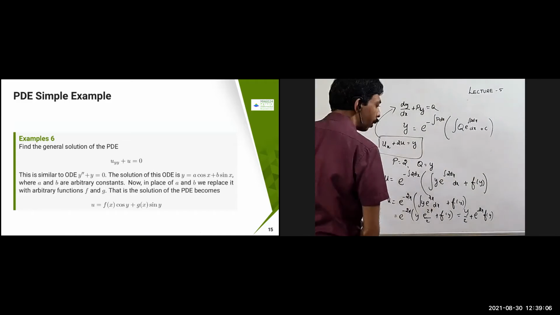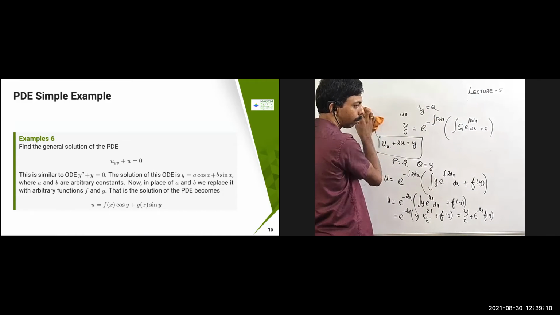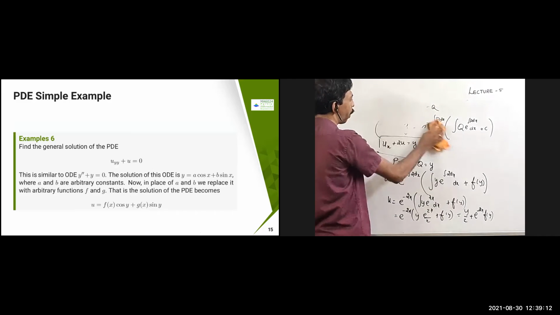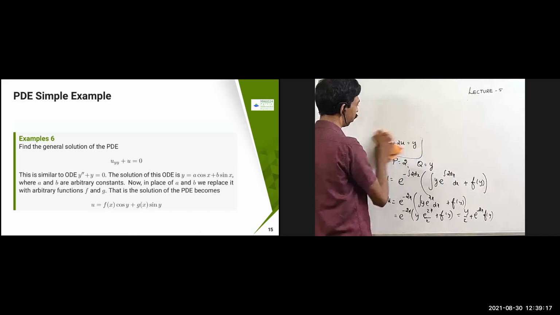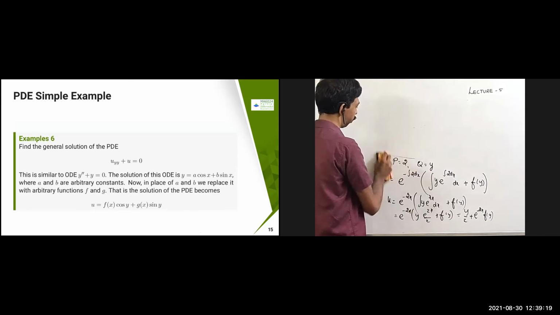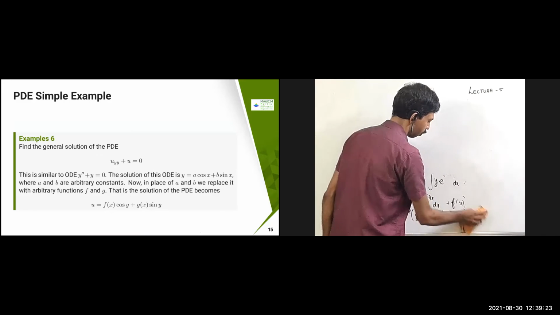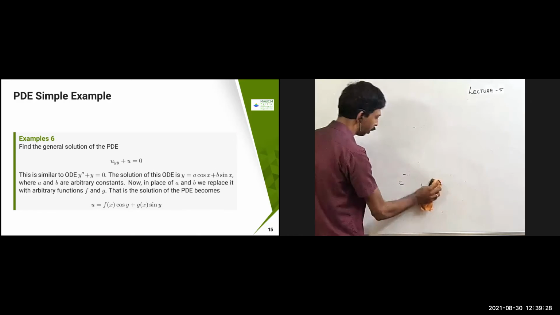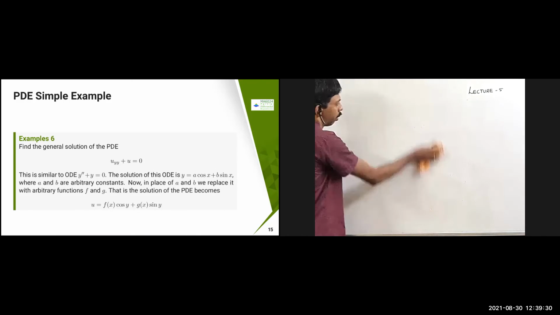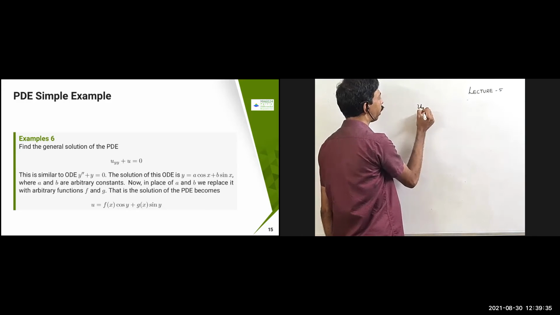Uyy plus u equal to 0. Any questions on this one? See, if you know how to solve the ODE problem, whatever we solved is very simple. You can solve it easily. One more problem, I think this is the last problem. So now what I have is uyy plus u equal to 0.